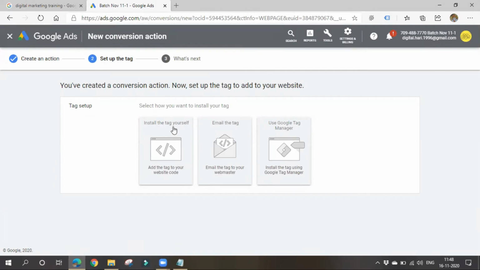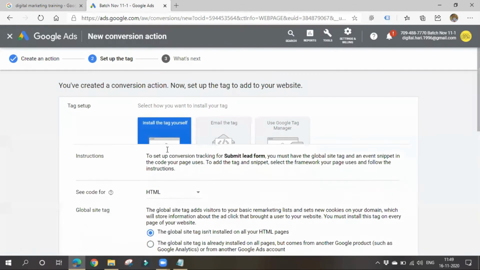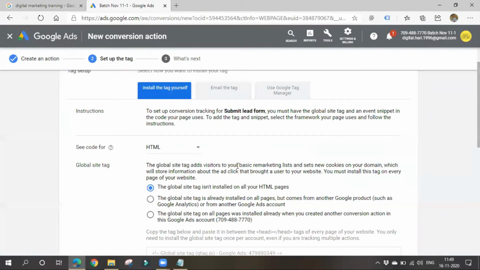Install your tag yourself means if we are using any WordPress website, you can install the tag ourselves. Or else if your website is designed by some designers, or they might be doing it with the help of coding, then you can ask those people to install this particular tag on your website. So we can email this tag to them. Simply I'll choose this for now, as I have a website and I can install the tag myself.